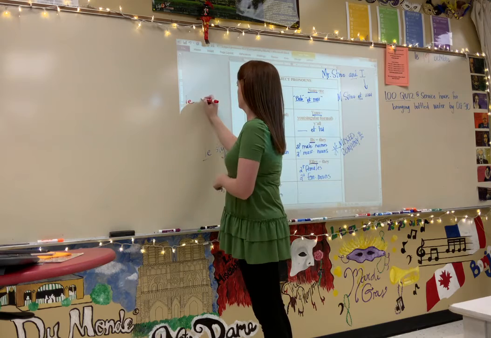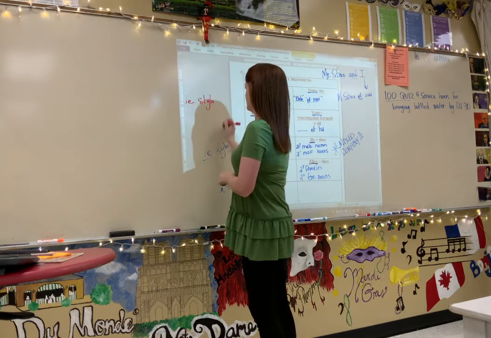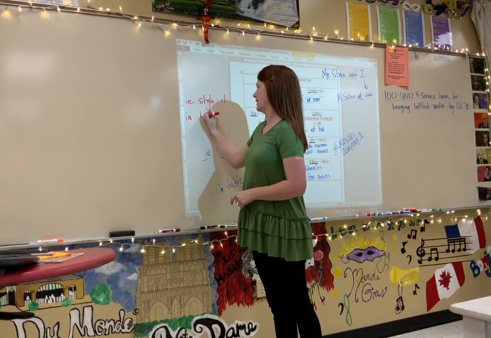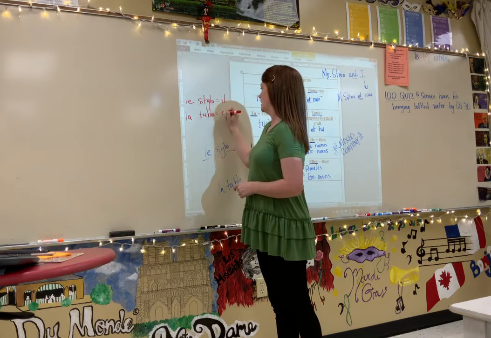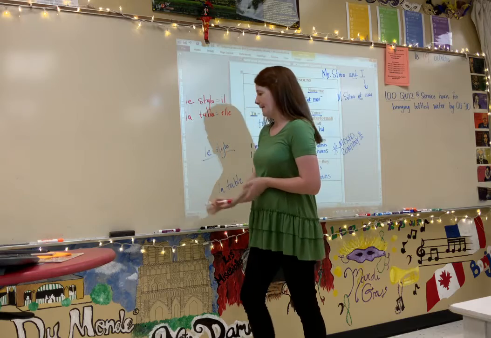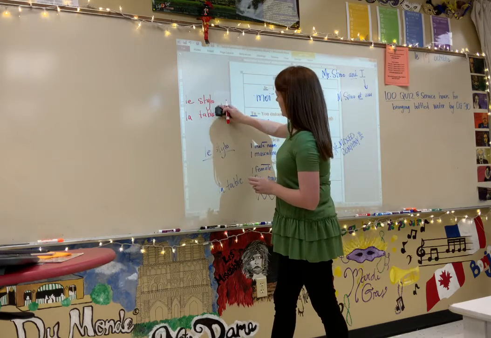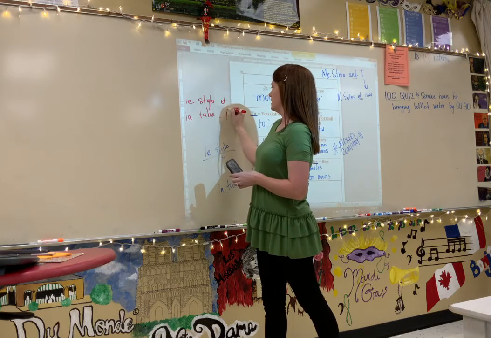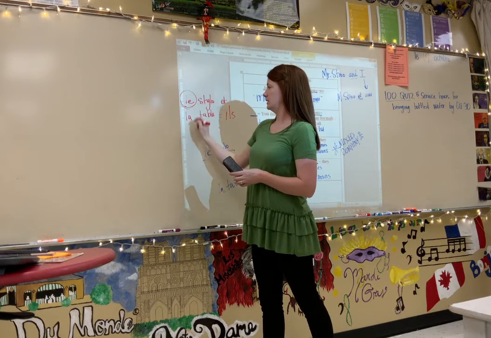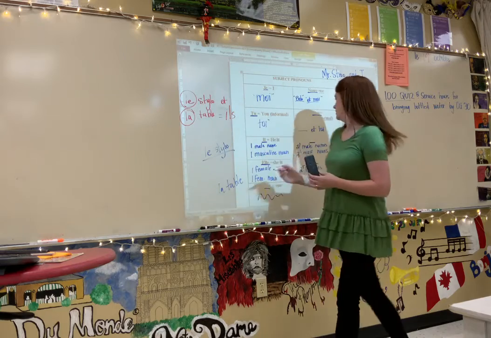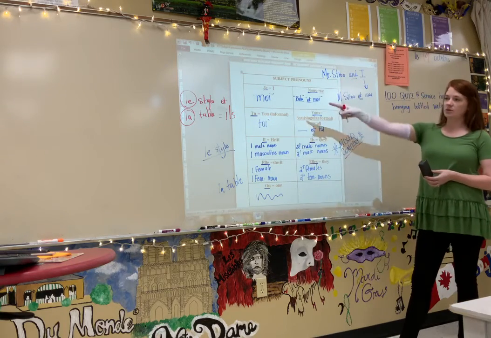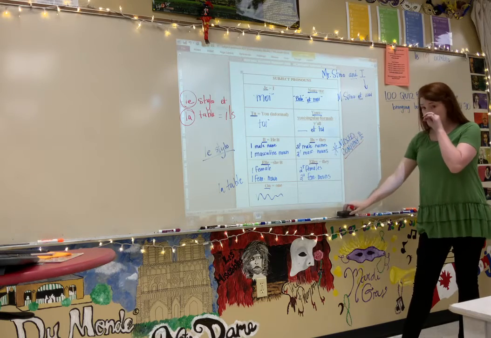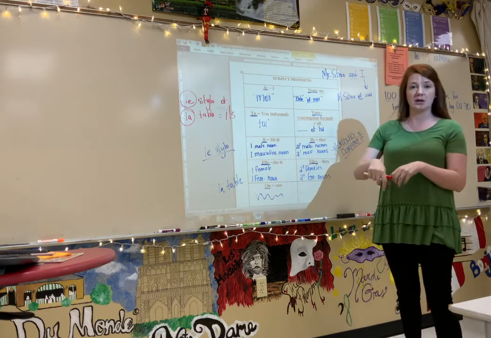All right, so to give you a couple of examples, let's use these two. Le stylo by itself is the same thing as il. If you have la table by itself, it's the same thing as elle. But if I change it and I say le stylo et la table, then because you have a masculine noun and a feminine noun, it is mixed company. So you use the masculine form of they, even though there is a feminine something there. The masculine is going to override the feminine.